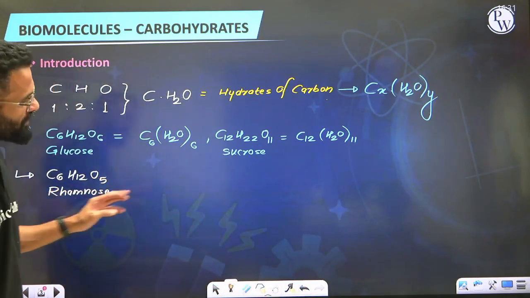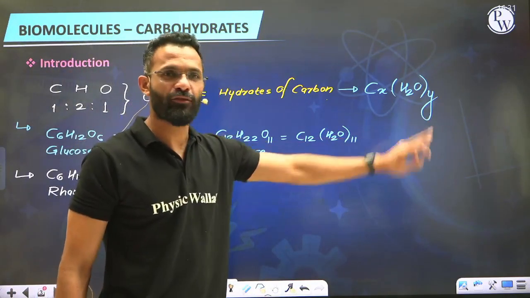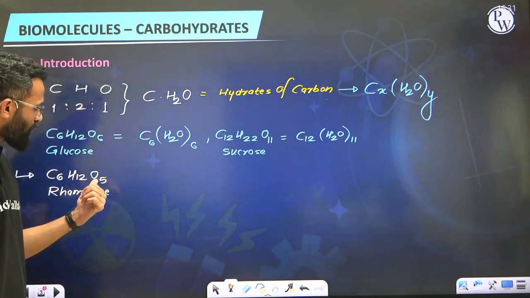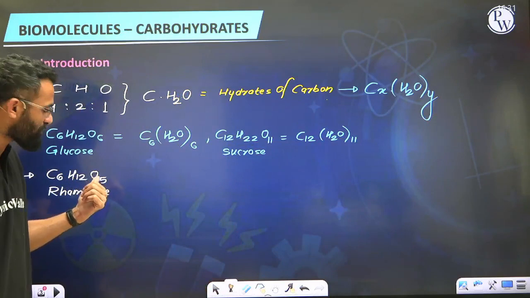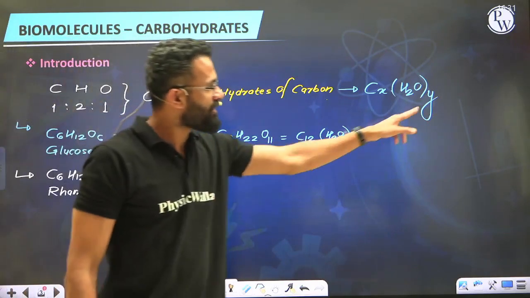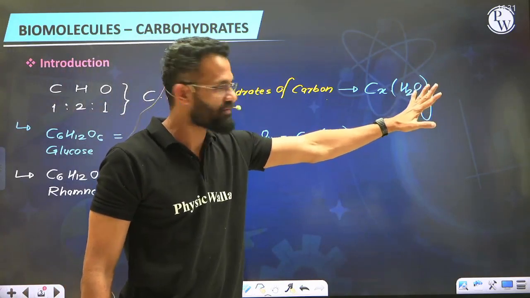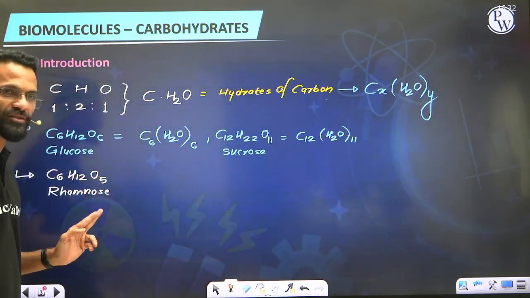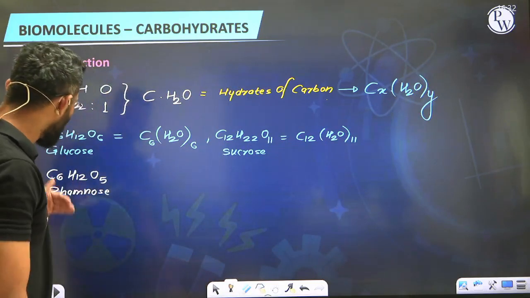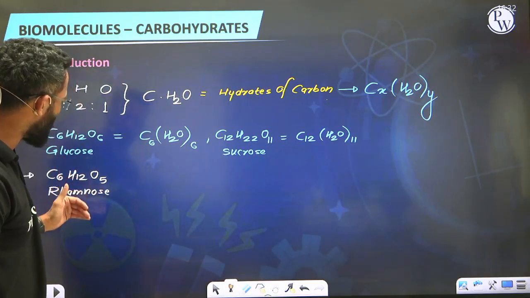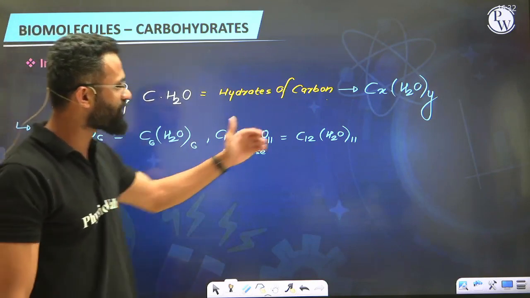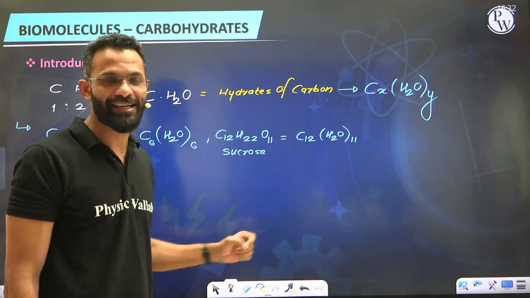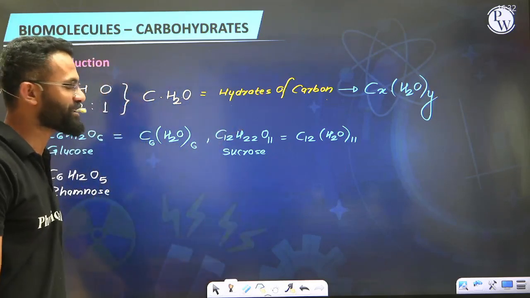Well, so in order to find out the value of Y, imagine if you take the value of Y as 6, you'll get number of hydrogen 12, but the number of oxygens we won't get 6 because it is O5. If I take the value of Y as 5, the number of oxygen you will get as required, but we won't get the number of hydrogen as required, which means rhamnose, although being a carbohydrate, we are unable to put it in the form of hydrates of carbon. So not all carbohydrates will necessarily be represented in the form of hydrates of carbon.